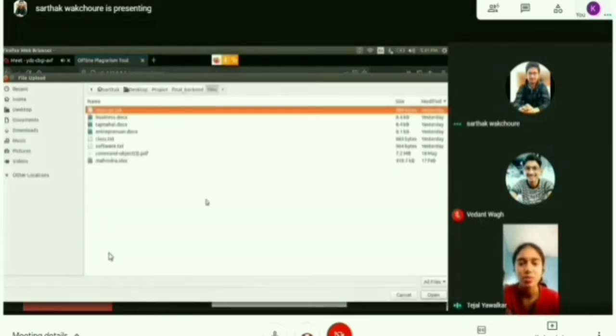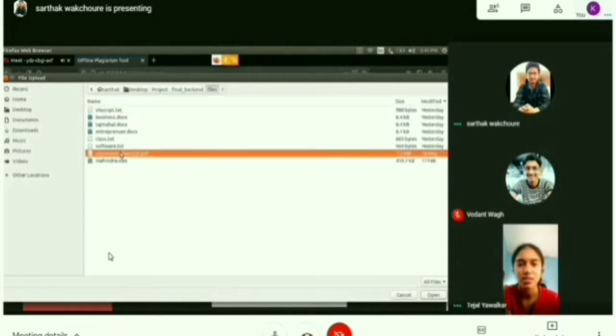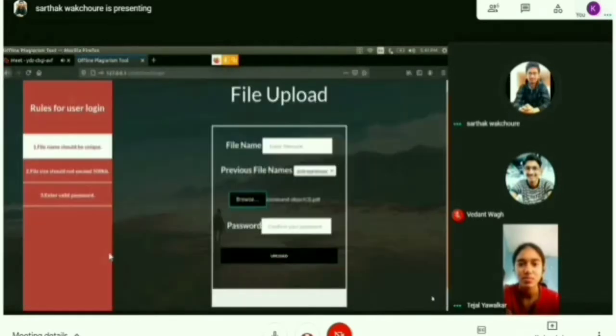Here he has to browse the files from his device, then fill in the file name. The file name has to be unique so that the problem of redundant data is overcome. We have provided a drop-down list wherein the user can see what file names have already been used by other users, so that it will be easy for him to enter a unique file name. Then he will confirm the password and hit the upload button.